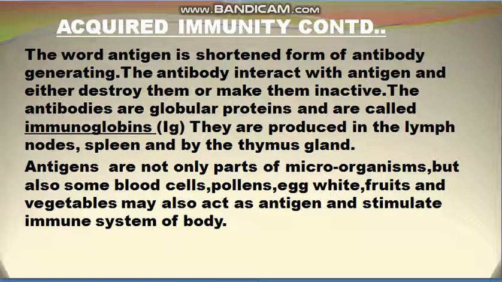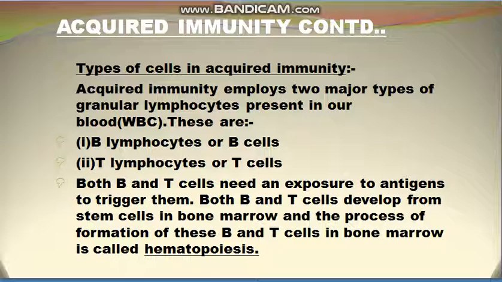And when these things act as antigen, the body does not recognize them, then these antigens stimulate the immune system of the body, and then antibodies are produced. So basically whenever the body encounters any antigen, antibodies are produced, and antibodies are basically globular proteins known as the immunoglobulins. So how do these antibodies work?